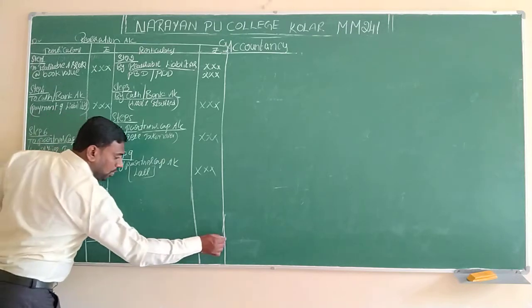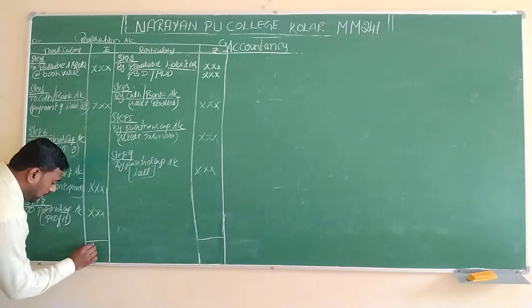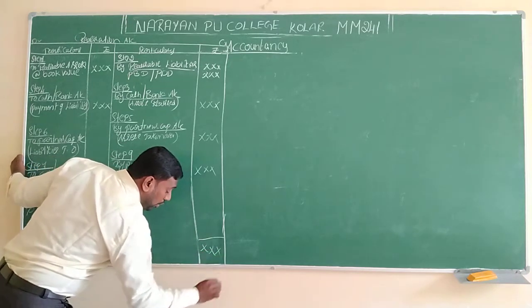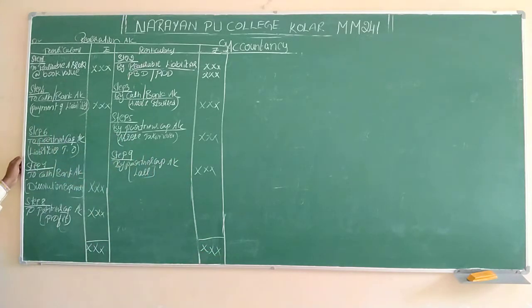Finally, we have to close the realization account by writing the equal balance on the smaller side. It is not always the credit side that has the highest value; sometimes the debit balance is the highest, sometimes the credit balance is the highest. Whatever the values are, we have to transfer everything here. These are the steps while preparing the realization account.